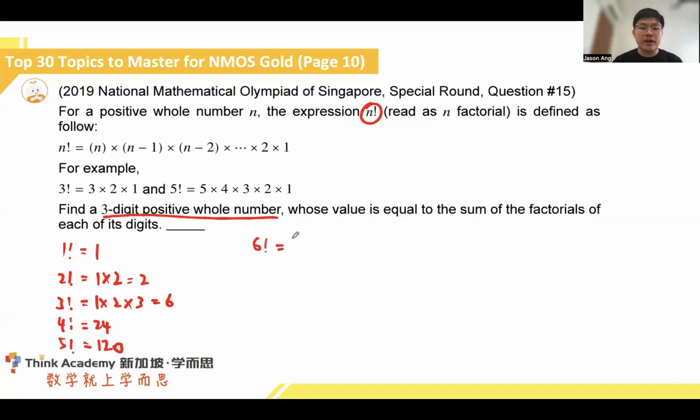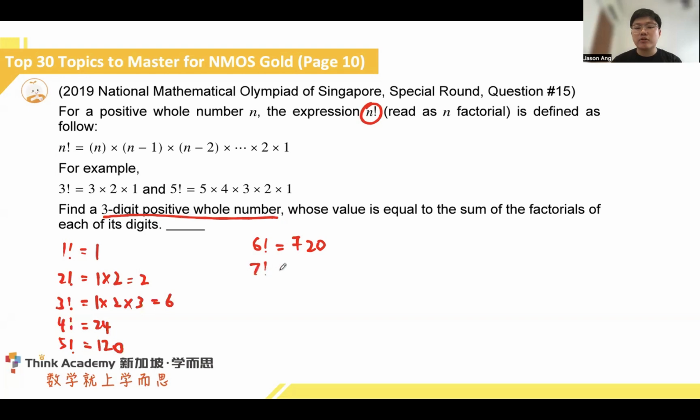6 factorial will give us 720 already, and there is a little bit of a hiccup here. If the outcome of the number is going to be 720 and above, one of these factorials will require a 7 or maybe even a slightly bigger number as we continue to add more and more numbers to it.